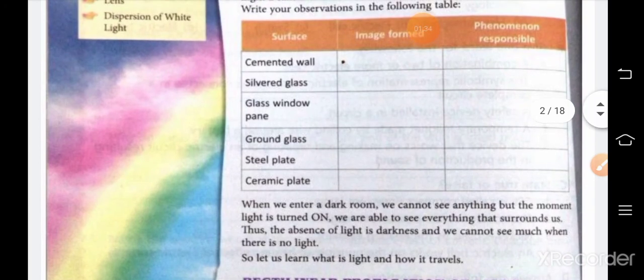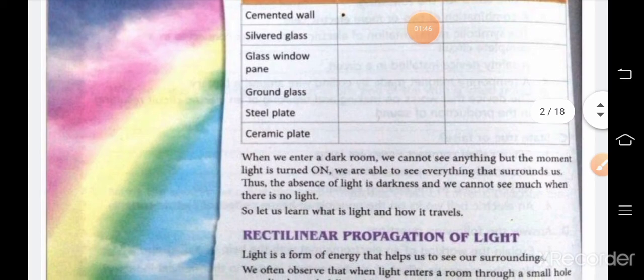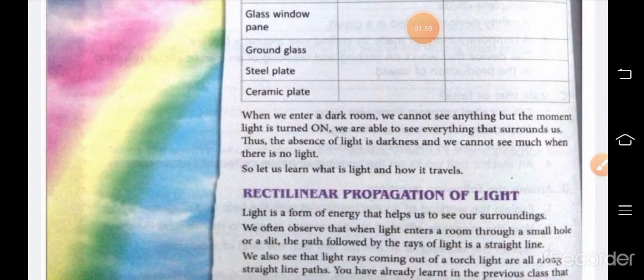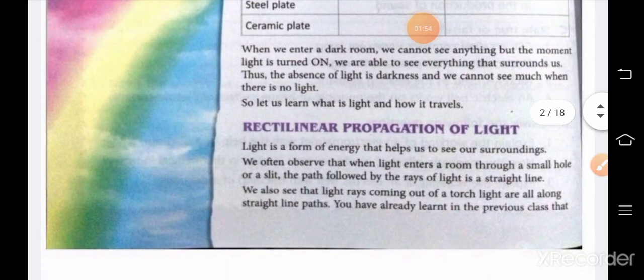So, why does the image form or not form? Which phenomenon is responsible for it? It is reflection of light. So, due to reflection of light, image forms and we are able to see the object. When we enter a dark room, we cannot see anything. But the moment light is turned on, we are able to see everything.